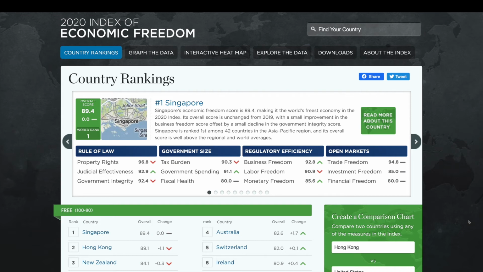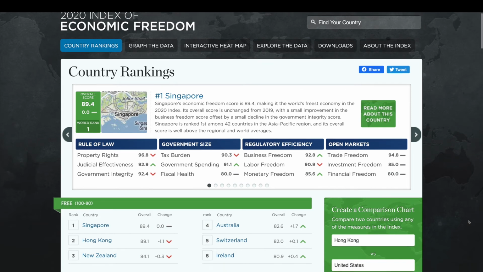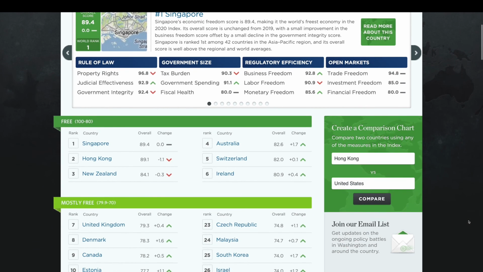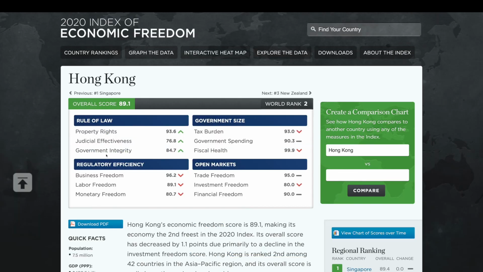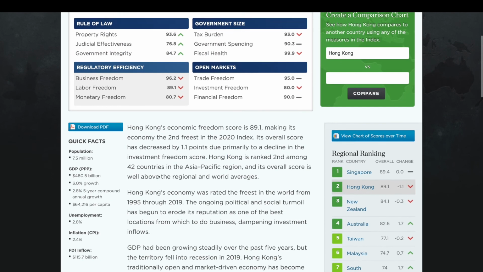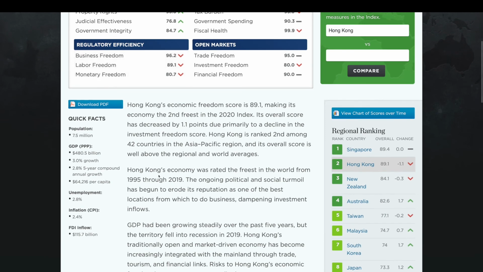In case you're interested in how countries rank in terms of economic freedom, you can go to heritage.org and look at their Index of Economic Freedom. So we'll just look at a few countries here. The most free countries are Singapore, Hong Kong, New Zealand, Australia, Switzerland, and Ireland. If we actually click on Hong Kong, what you'll see is that it does have a high economic freedom score. However, you see here that it's decreased by 1.1 points, due primarily to a decline in investment freedom.